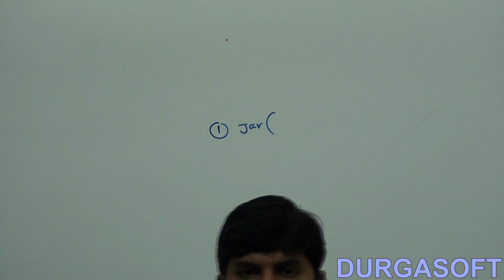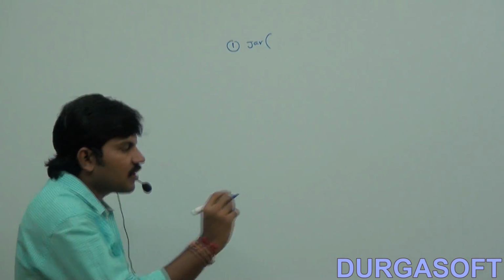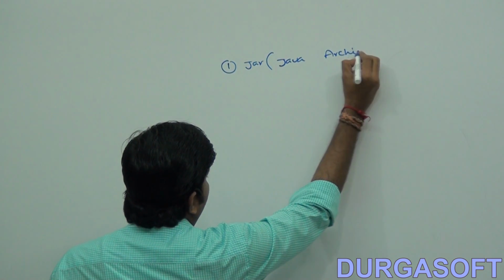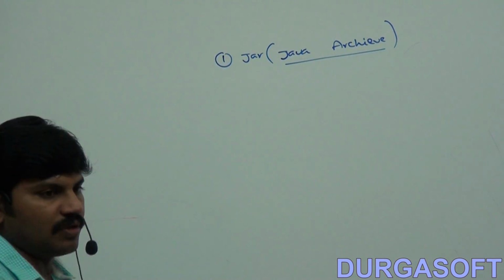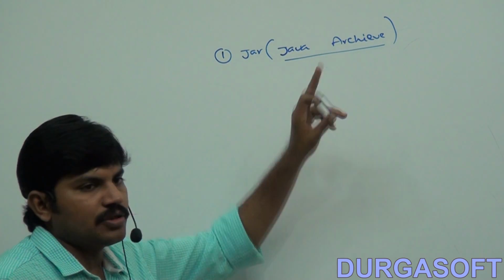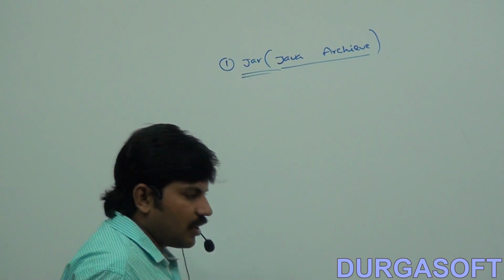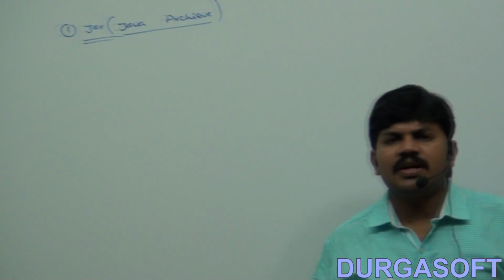Jar. Can you tell what is jar? Jar is Java archive. Some people may spell it out differently, but it is Java archive file, or jar file. Can you tell what is a jar?